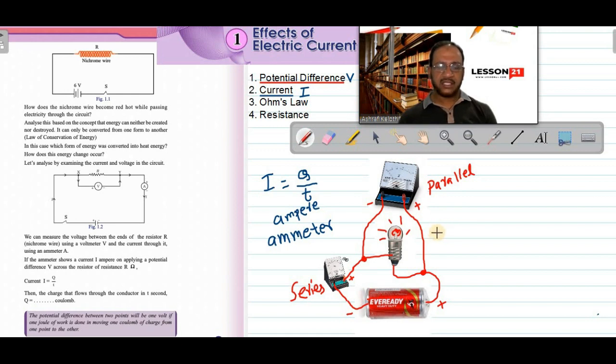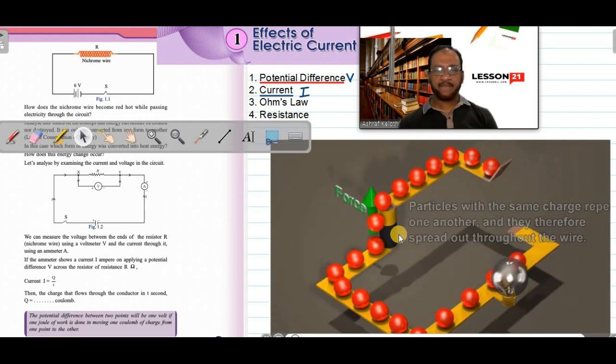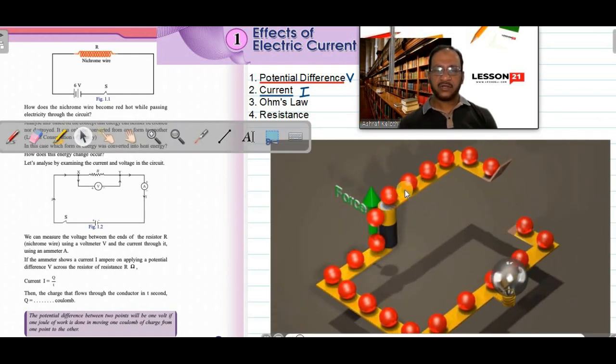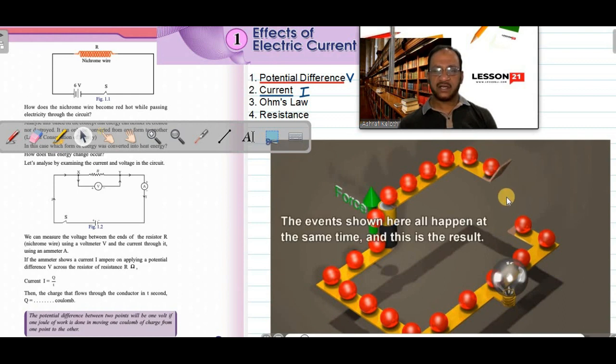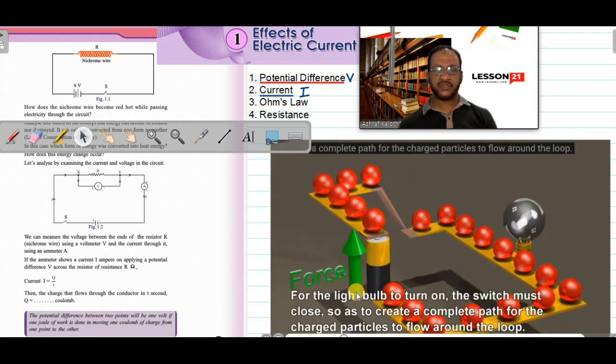Now we can see a simulation to explain what potential difference and current are, and what the cell is doing to create a potential difference in a circuit. Okay, see it. Here the red balls are free electrons. They can flow only if the circuit is on. If the switch is on, what is happening here?